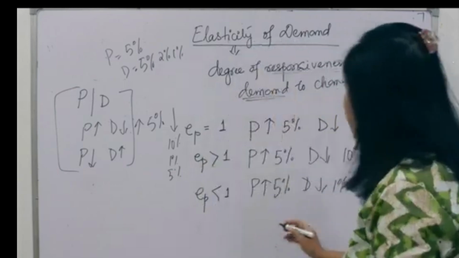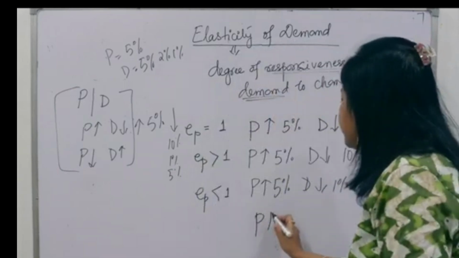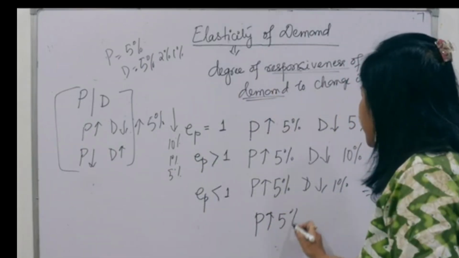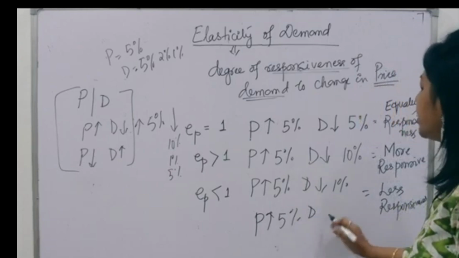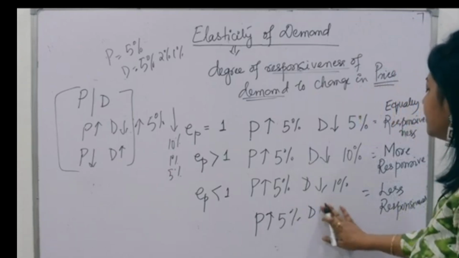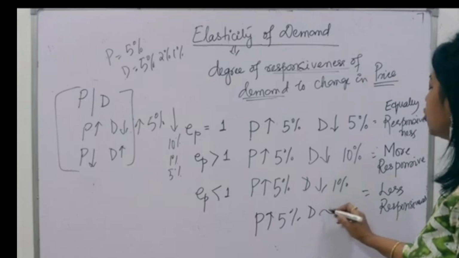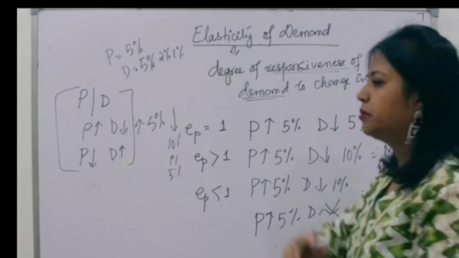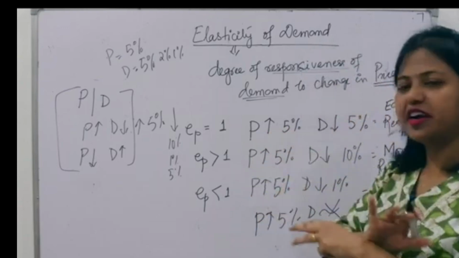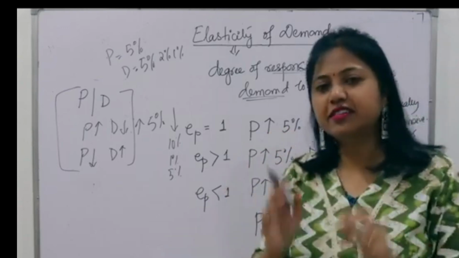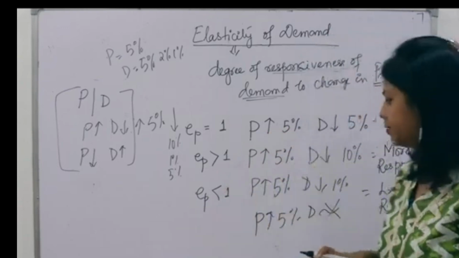That is, your price is increasing by 5%, but demand is not responsive. Demand is not showing any response. Demand is not zero, it is at the same place. Your price has increased, but demand has not decreased. Neither has it decreased nor increased.